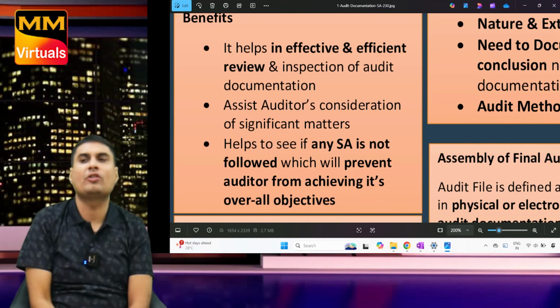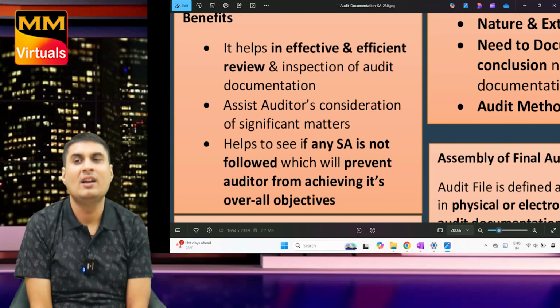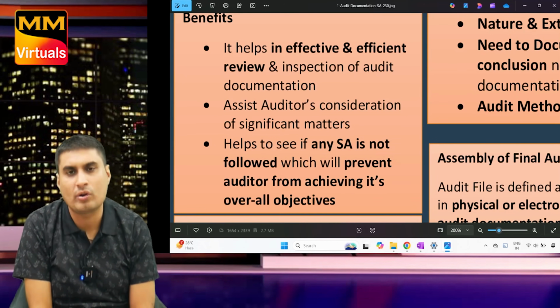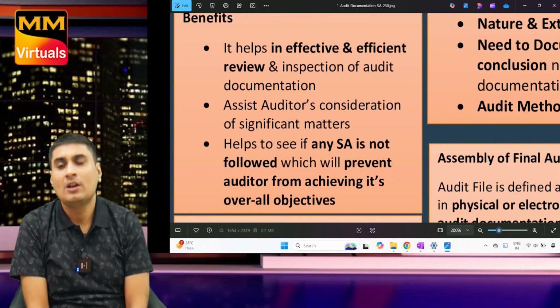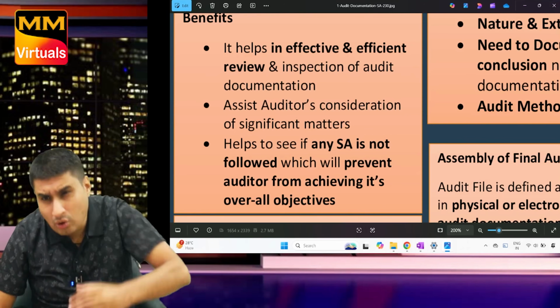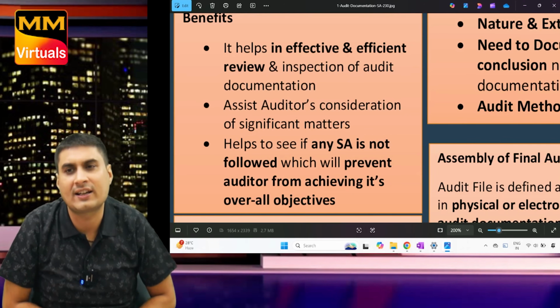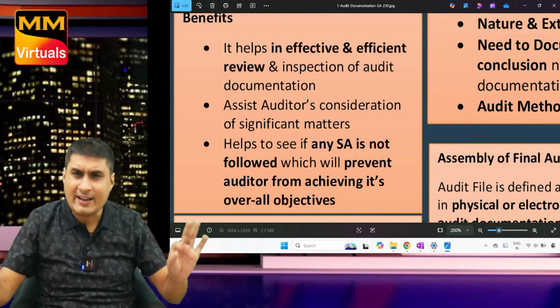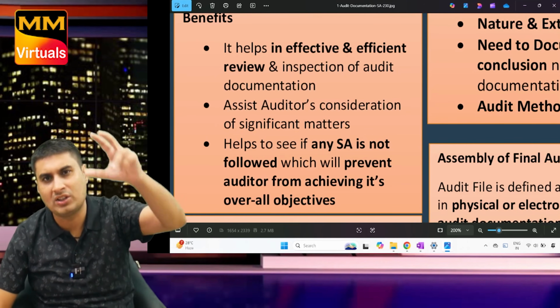Tell me, what are three benefits of audit completion memorandum or summary? One, it helps in effective and efficient review and inspection of documentation. Two, helps auditor in knowing significant matters. Third, helps auditor to know if any individual SA objective is not achieved, which will prevent him from achieving the overall objective of audit.